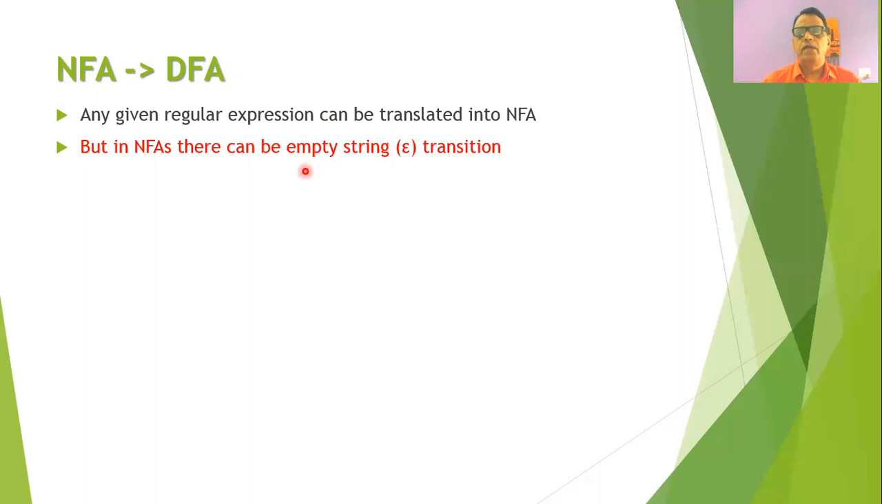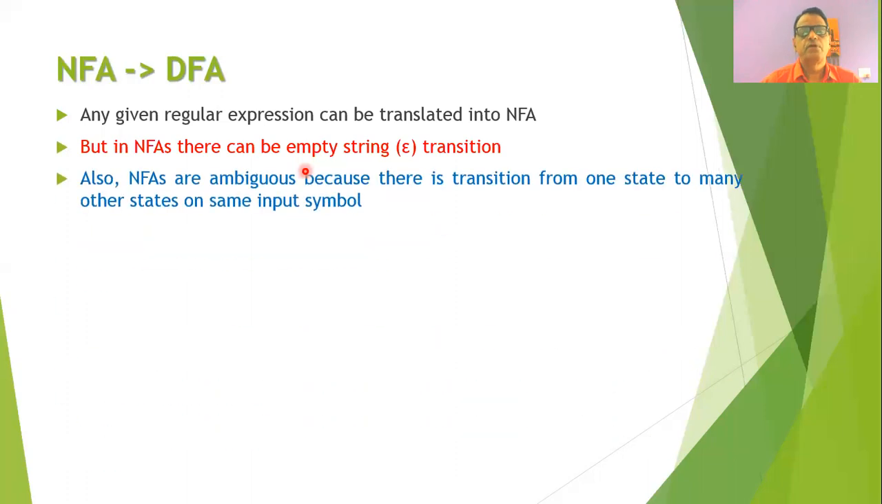But in NFA, one can easily find there can be a transition from one state to another state on the empty string. That is, there are certain epsilon transitions. Also in NFA, you will find that there can be a transition from one state to two or more states on the same input symbol. And therefore, we can say that NFAs are ambiguous, and it is very difficult to write computer programs for the given NFAs. Say for example, we will consider the NFA for the regular expression (a|b)*abb.